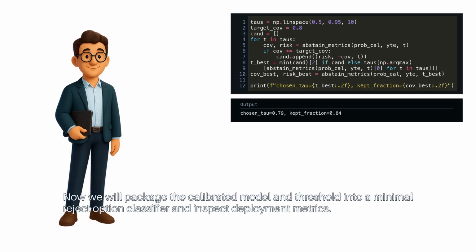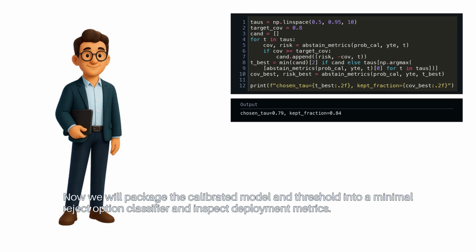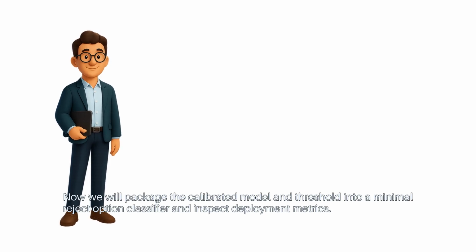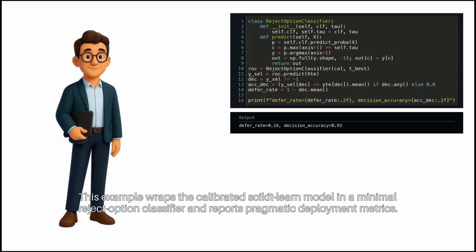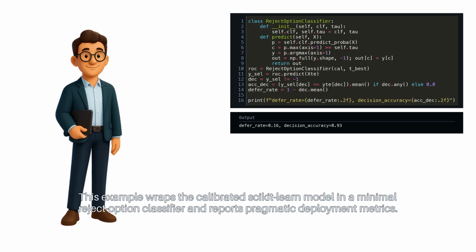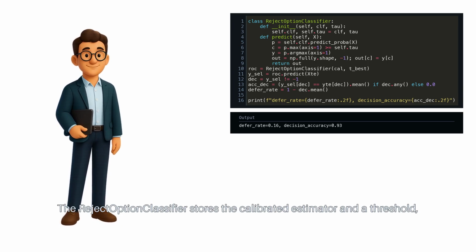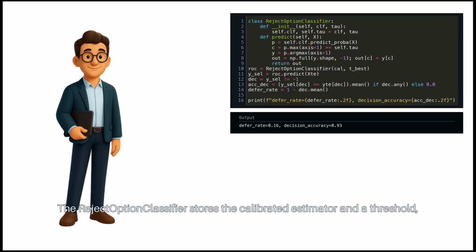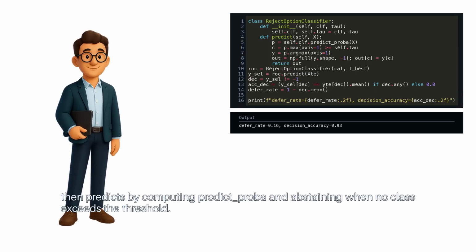Now we will package the calibrated model and threshold into a minimal reject option classifier and inspect deployment metrics. This example wraps the calibrated scikit-learn model in a minimal reject option classifier and reports pragmatic deployment metrics. The RejectOptionClassifier stores the calibrated estimator and a threshold, then predicts by computing predict_proba and abstaining when no class exceeds the threshold.